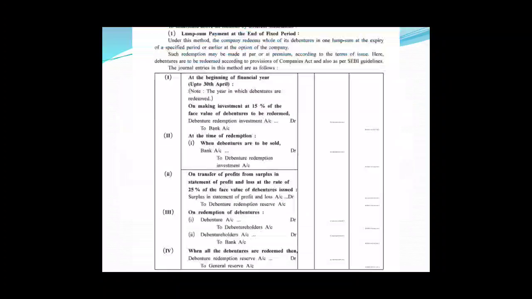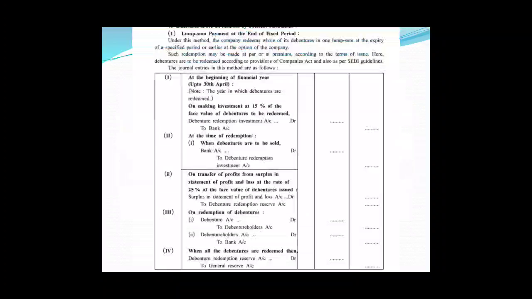In that case, the entry will be bank account debit to debenture redemption investment account and interest earned account. So the first two entries are: first, for investment, debenture redemption investment to bank, and second, for encashing the investment, bank account debit to debenture redemption investment account.